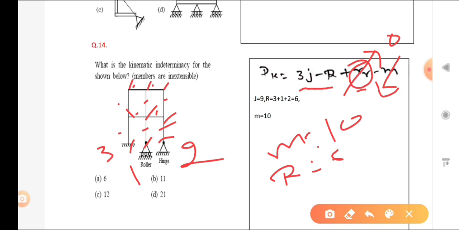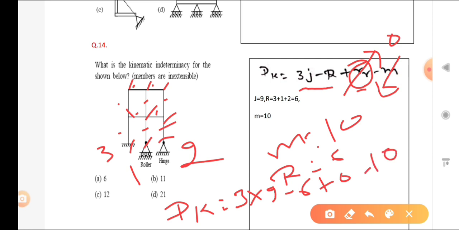So now we will put all these values. Dk is 3 into 9 minus 6 plus 0 minus 10. So how much is it? 27 minus 16, that is equal to 11. So your answer is B.